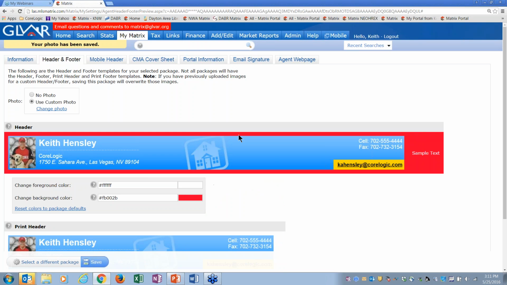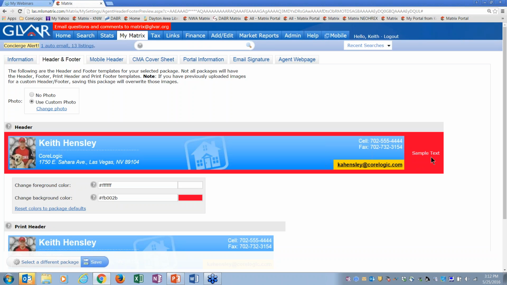When I change it, see, it just changes it right there. And then this white color you're seeing over here on the right-hand side is called sample text. That's going to show your client's name. That's where that shows up, just to let you know.